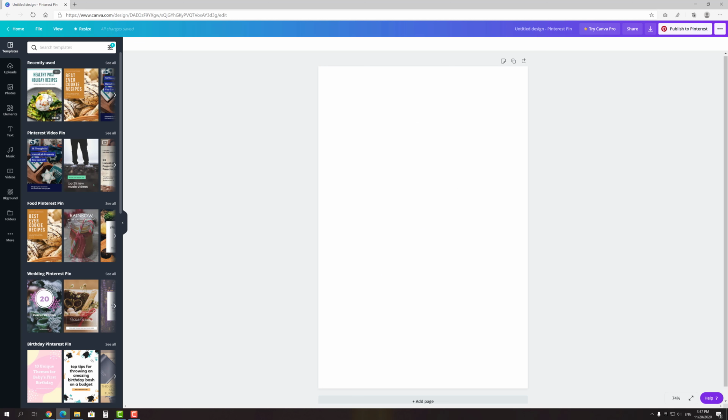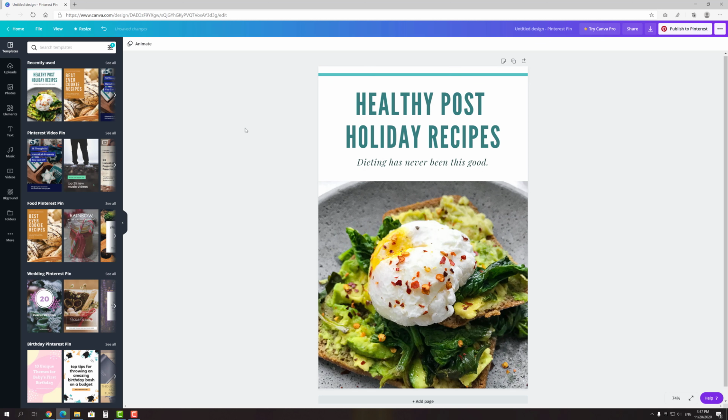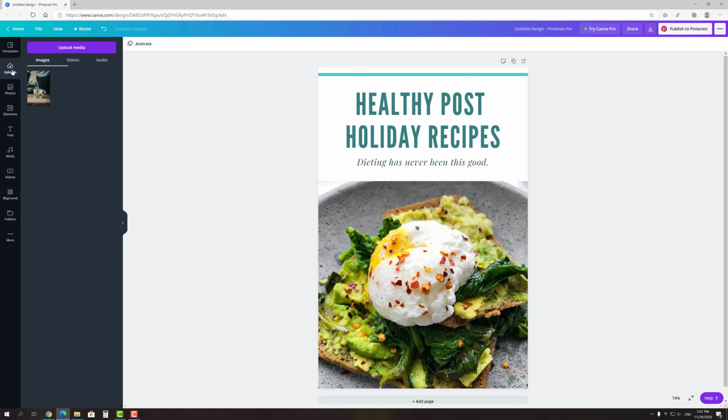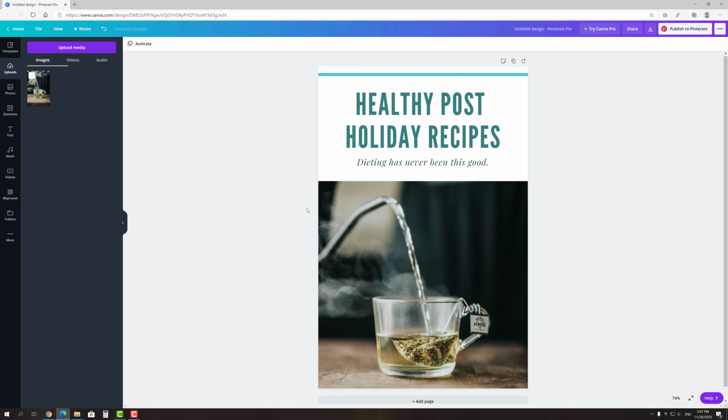So, I'm going to create a pin about how to prepare green tea properly. I already found a perfect picture for that purpose. First of all, guys, what do we see in this picture? It's a green tea, right? And Pinterest understands it too. So, if you want to optimize your pins properly, you have to use only highly related pictures.